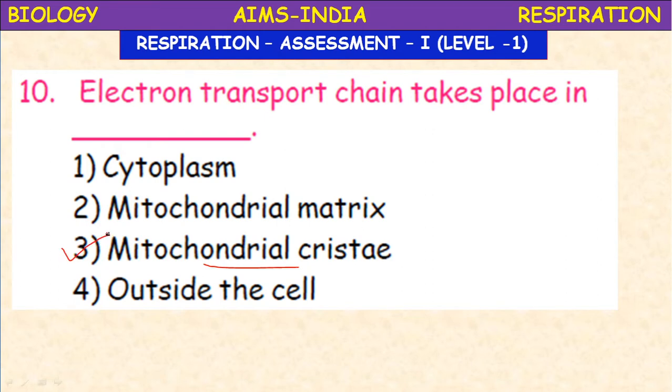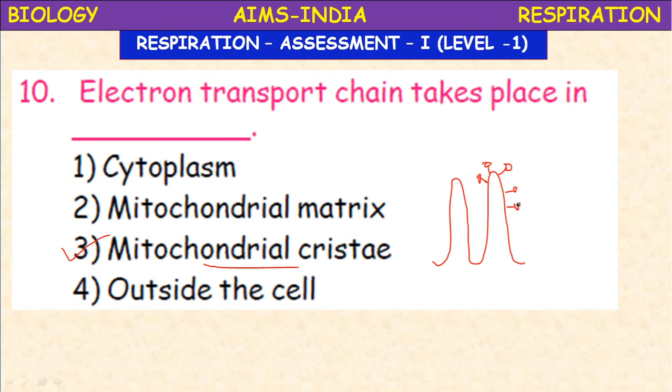Mitochondrial cristae consisting of pinhead like structures. So you know the inner membrane of mitochondria is divided into several finger like structures, folds. They are called cristae. These cristae possess some pinhead like structures. These pinhead like structures are called the F1 particles or F0 particles. So a lot of electron acceptors are present on these pinhead like structures.